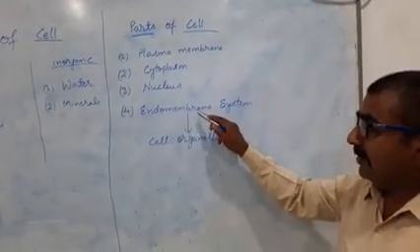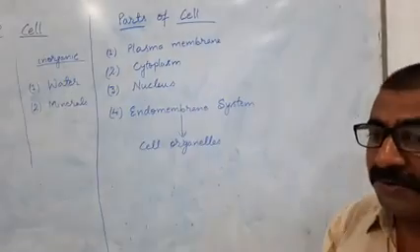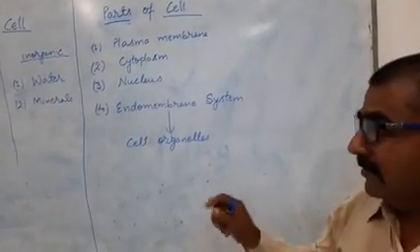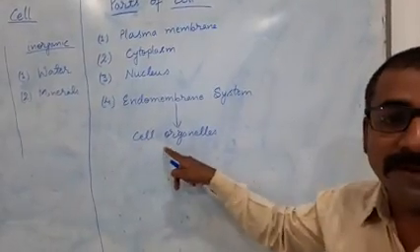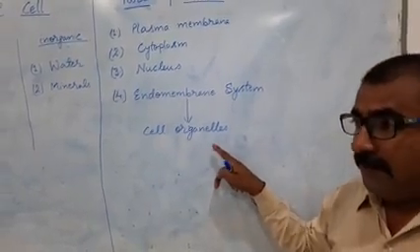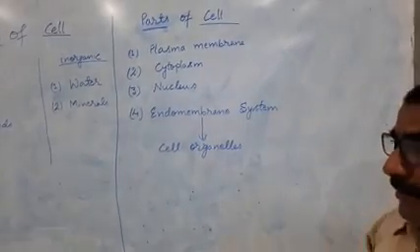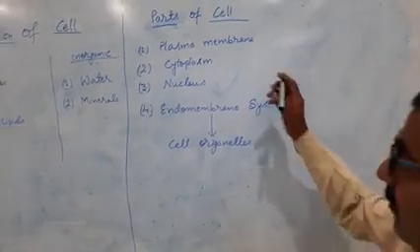The endomembrane system refers to the cell organelles, the different types of cell organelles. Besides these major parts, plasma membrane, cytoplasm and nucleus, some cells have a cell wall also.